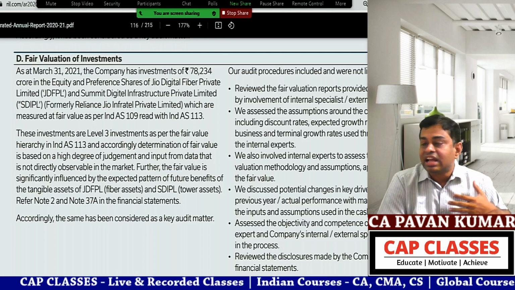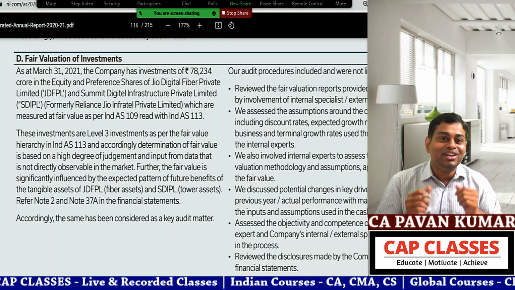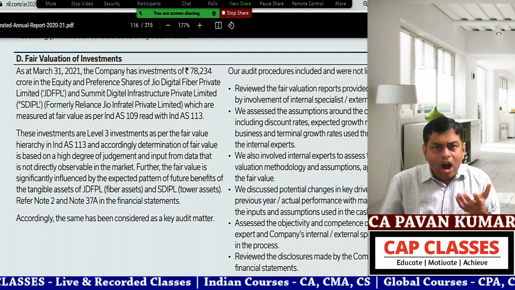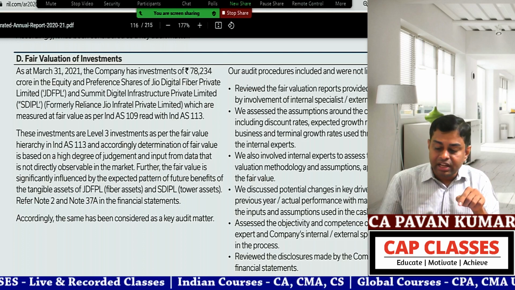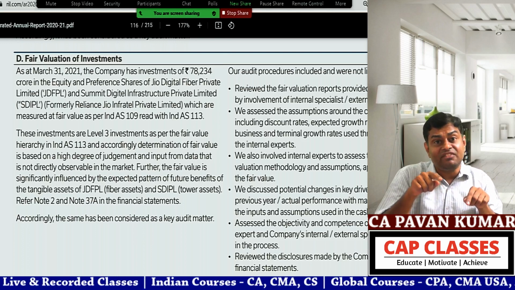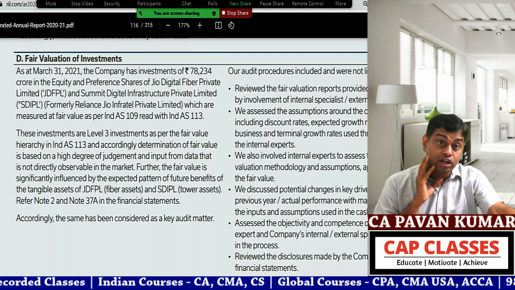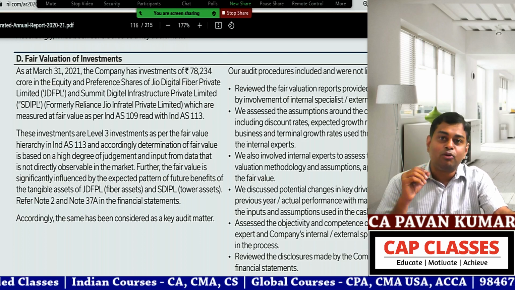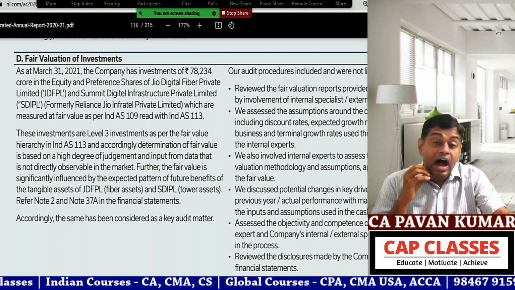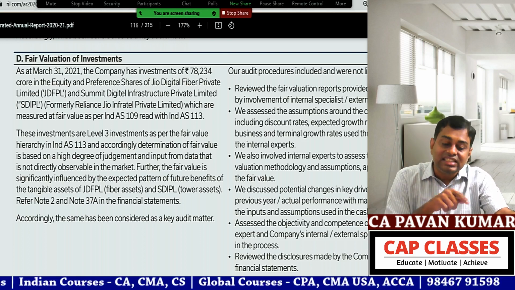As an auditor, you will get a heart attack, no? As an investor, you will get a heart attack. What? There is a private company and Reliance Industries invested 78,234 crores in it. I want to know more about it. I definitely want to know more about it. Otherwise, if it is not properly done, this can be a fraud, no?